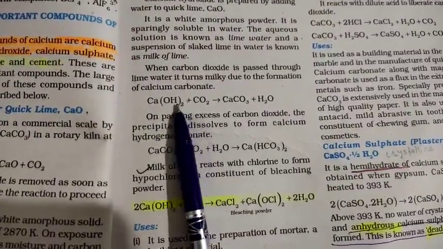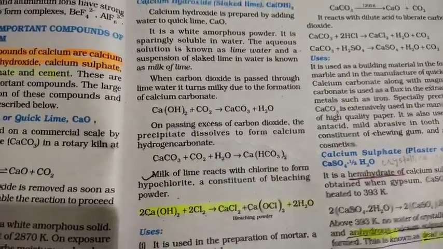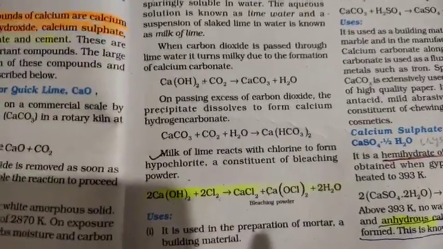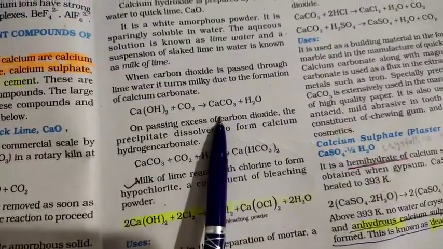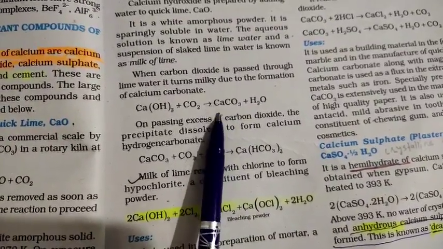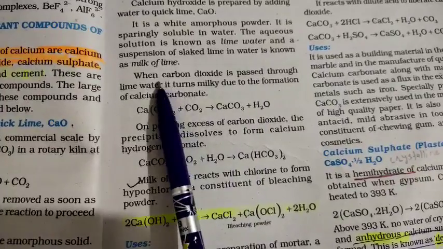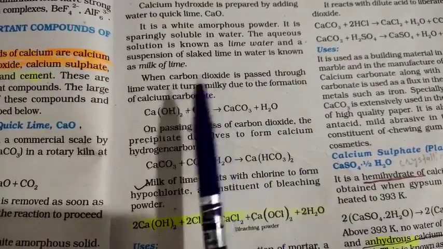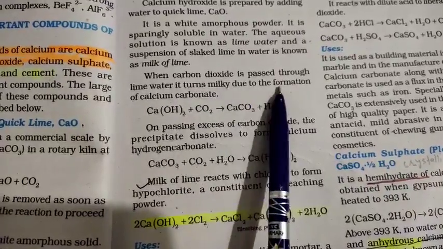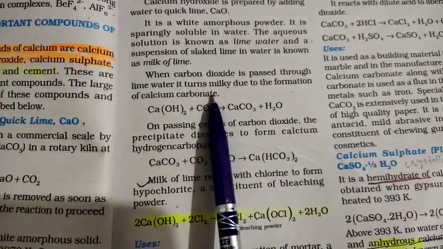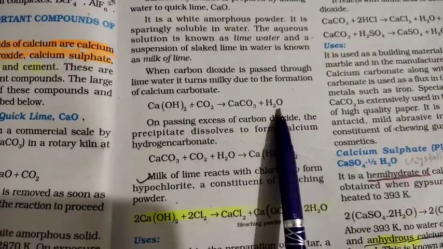Now if you see here, this calcium hydroxide, when carbon dioxide is passed over it, you will get calcium carbonate, which is the milky substance that appears, plus water. When carbon dioxide is passed through lime water, it turns milky due to the formation of calcium carbonate. Okay, so this is the reaction.